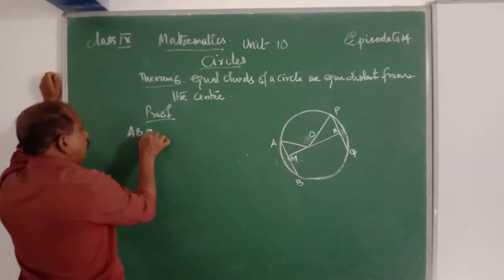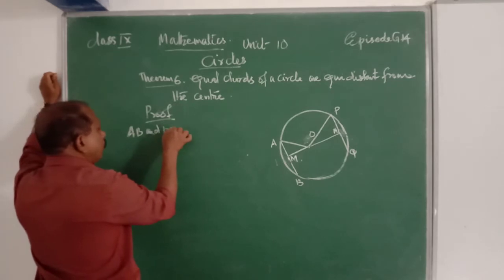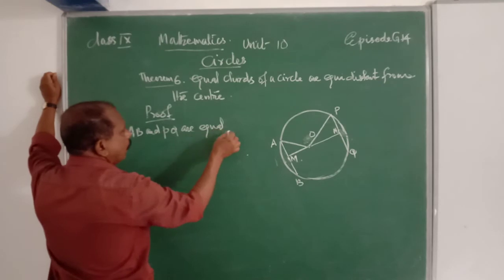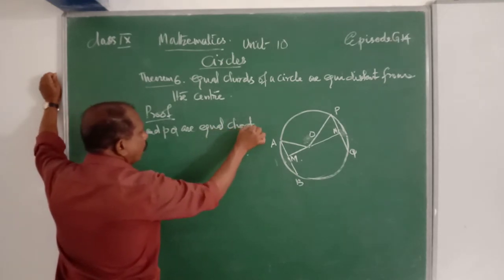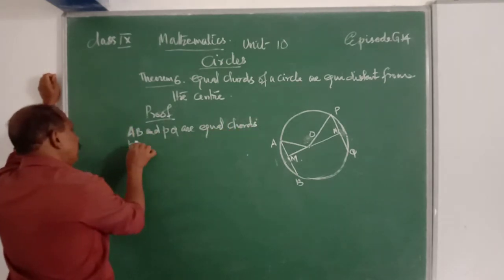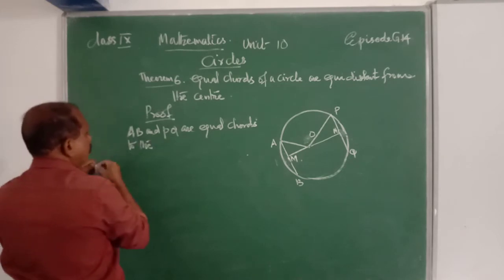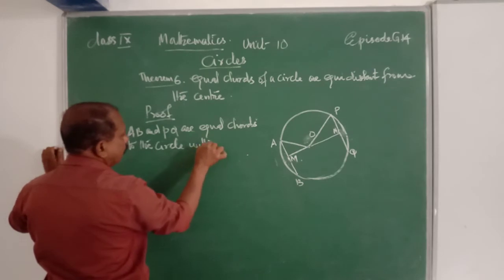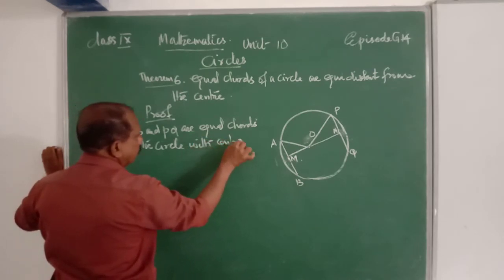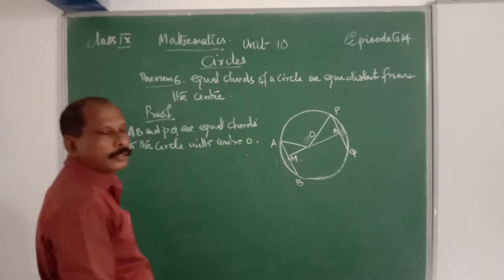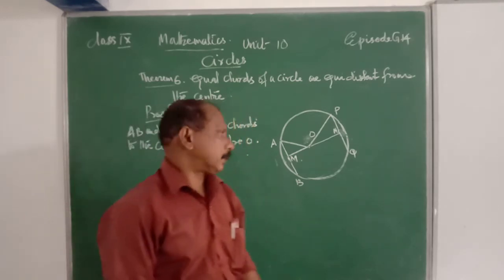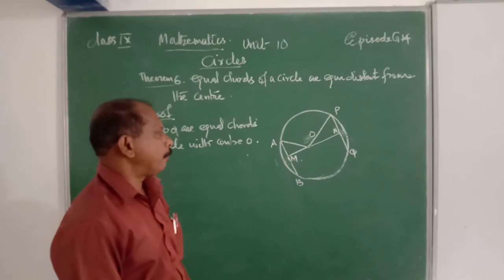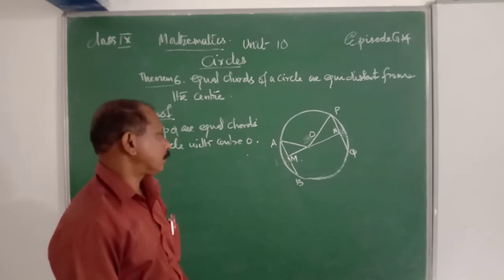For that proof, AB and PQ are equal chords to the circle with center O. That is the given construction. We have to prove that OM is equal to ON. That is the result.